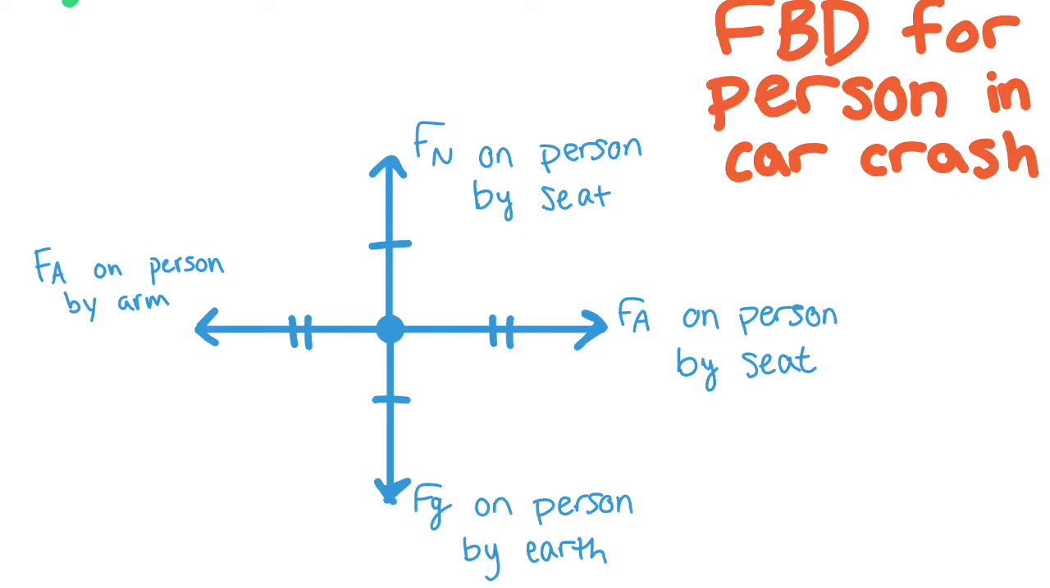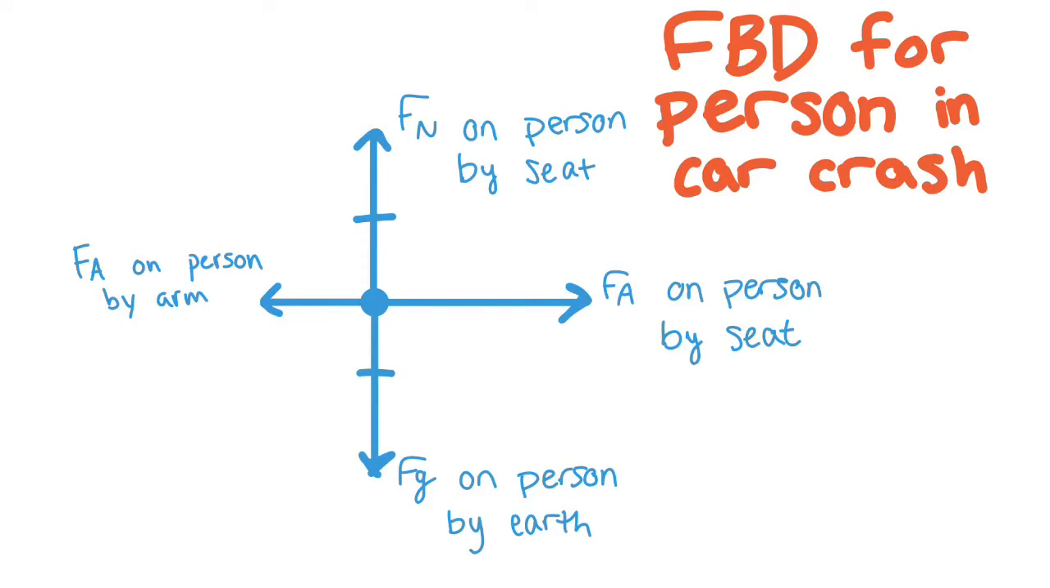This is the FBD for if the misconception was true. The misconception is that someone can stop the passenger from flying through the windshield with just their arm. As you can see, the force applied on person by arm would have to be equal to the force applied on the person by the seat, and we will explain later why this is absolutely ridiculous.